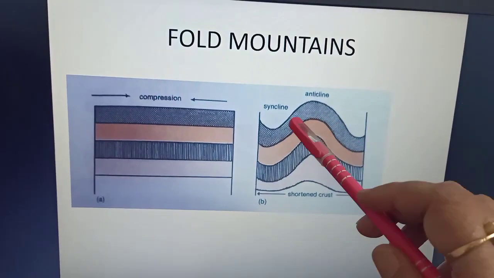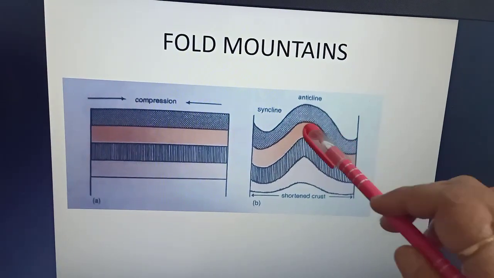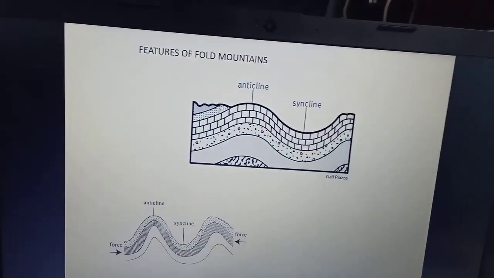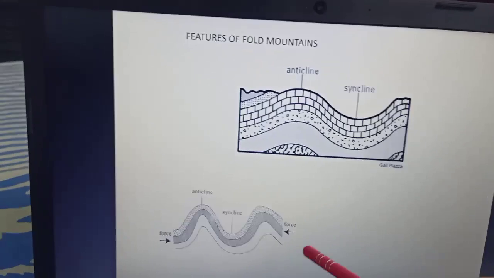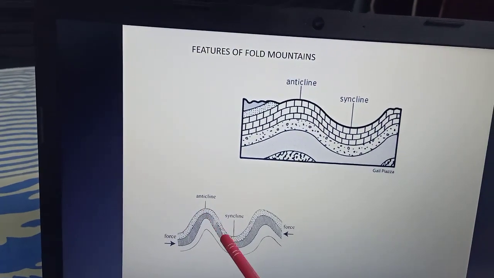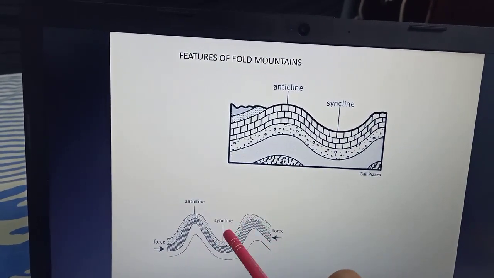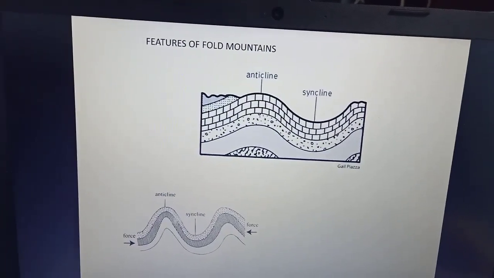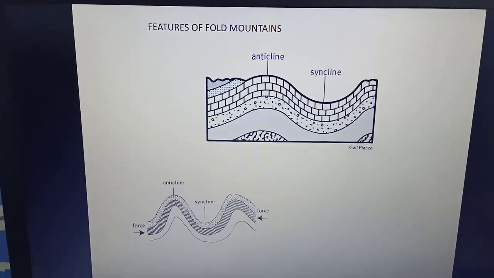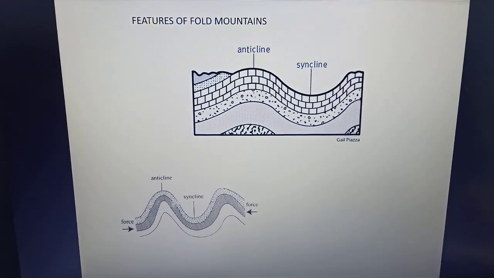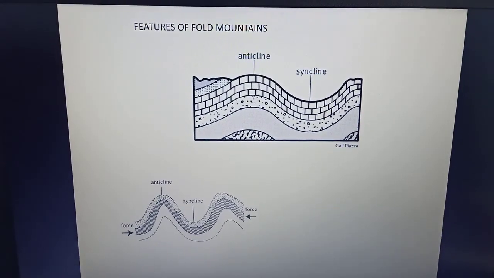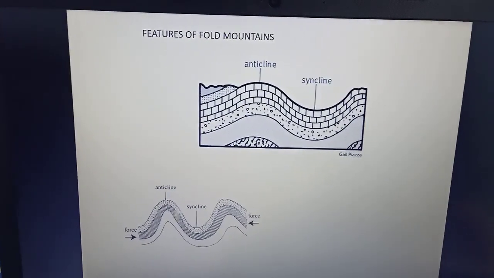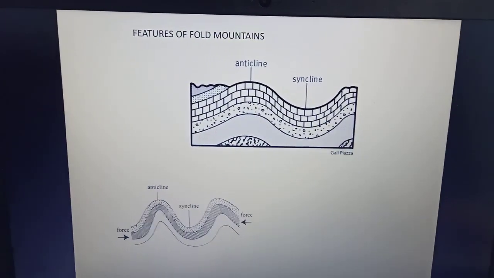Alright, so over here if you see the upfolds, they are called the anticlines, and the downfolds are called the synclines. So now see over here again, the anticlines form the mountains, and the synclines form the valleys. Now children, if you see in your textbook, you will see that the characteristics of the fold mountains are given. They form irregular wave-like formation called folds. Alright, then most of these mountains are constituted of the sedimentary rocks.